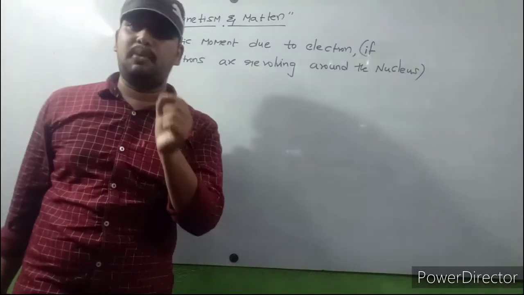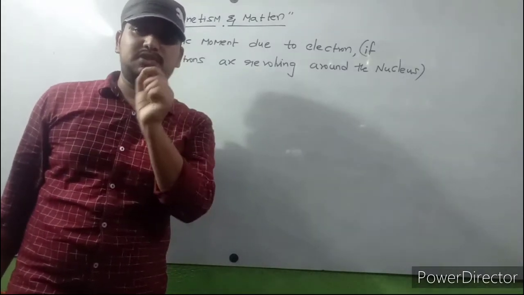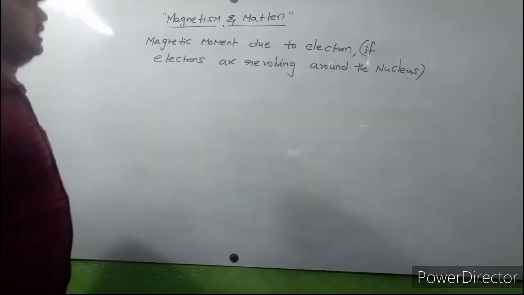This is a very, very important concept, so please observe carefully. What is the formula here?